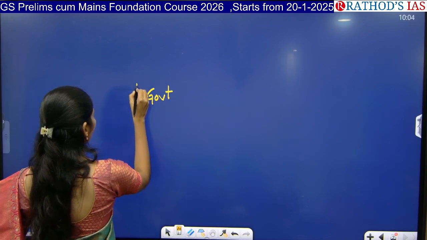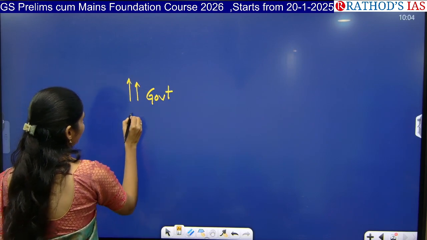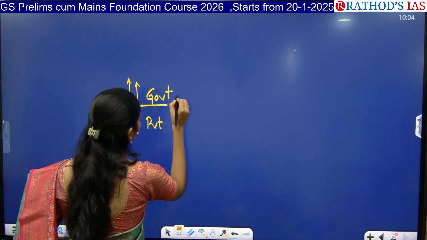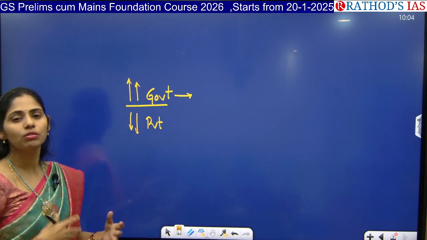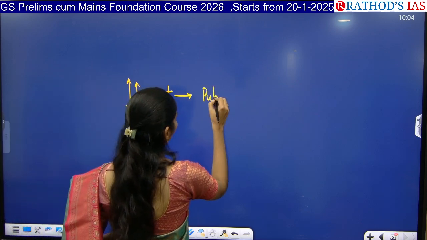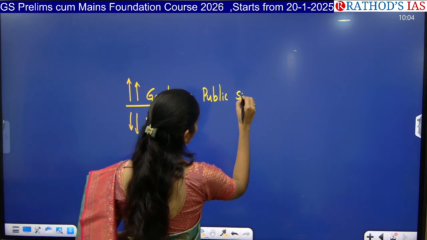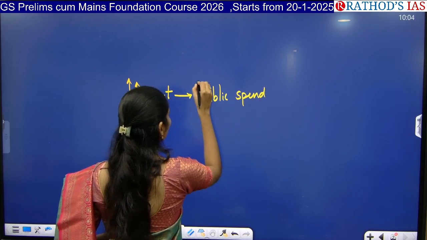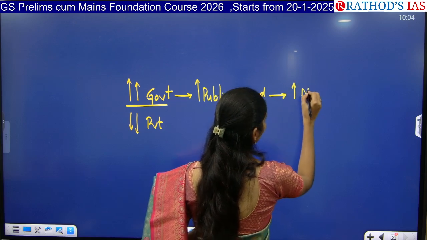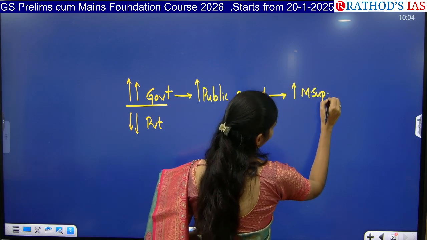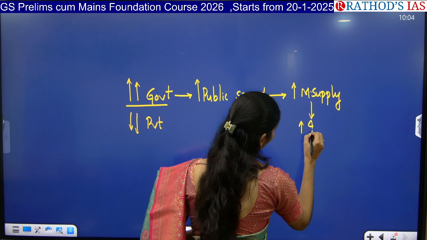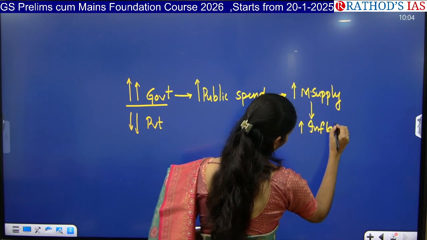So this article is saying that there is an increase of government investment and a decrease of private investment. So government is starting to spend more in different sectors. That is nothing but public spending is increasing. Whenever public spending increases, obviously it will lead to an increase of money supply in the market. Whenever money supply increases, that will lead to an increase of inflation.